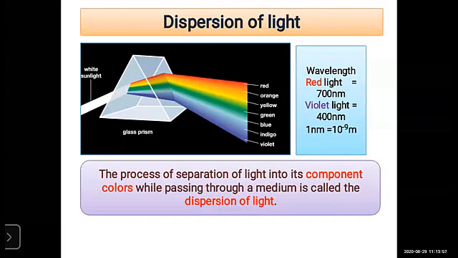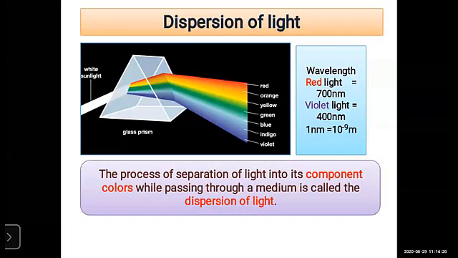So look here, the wavelength of red light is 700 nanometer, the maximum wavelength. Remember this, and violet has a 400 nanometer wavelength.